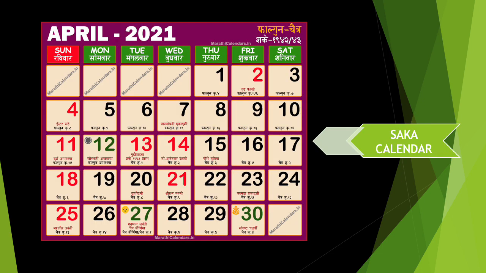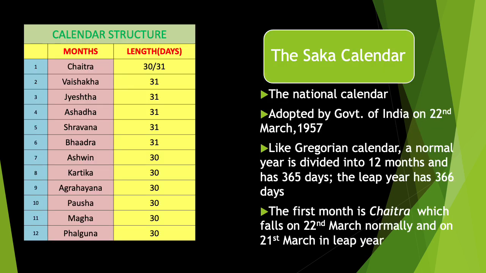So the second calendar that we are going to learn about is Saka calendar. Here you can see the picture of the Saka calendar for the year 2021. The Saka calendar is also called the National Calendar of India. It was adopted by Government of India on 22nd March 1957. Just like Gregorian calendar, a normal year in Saka calendar is also divided into 12 months and it has 365 days.